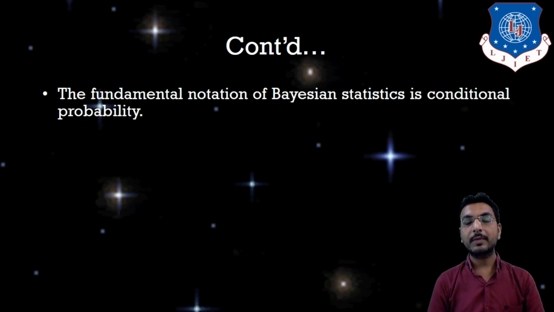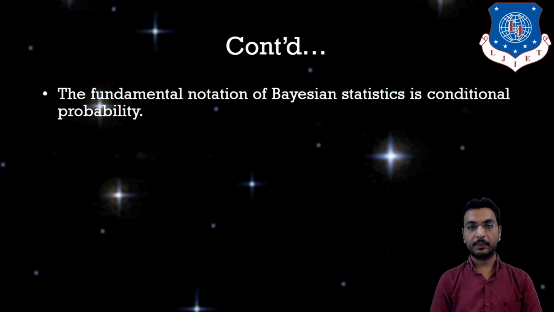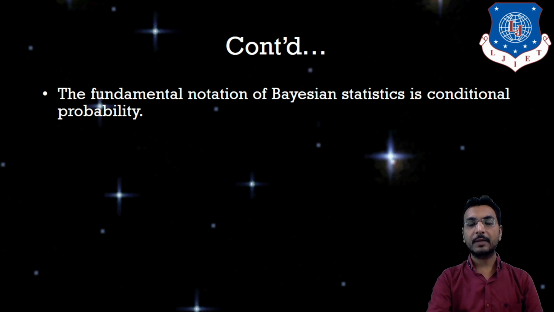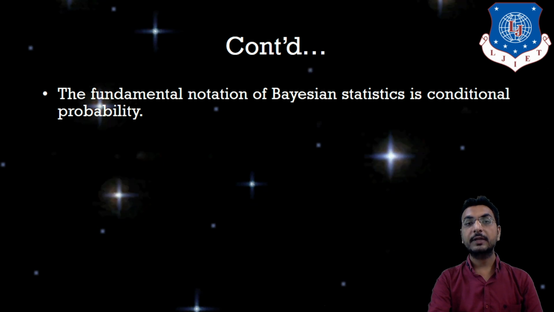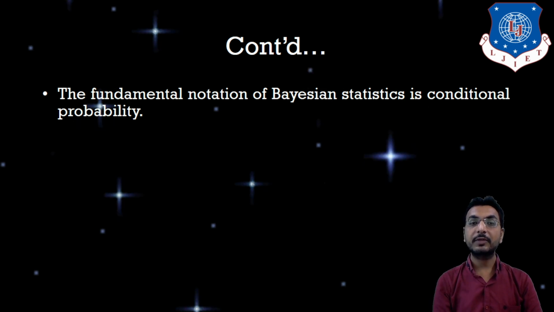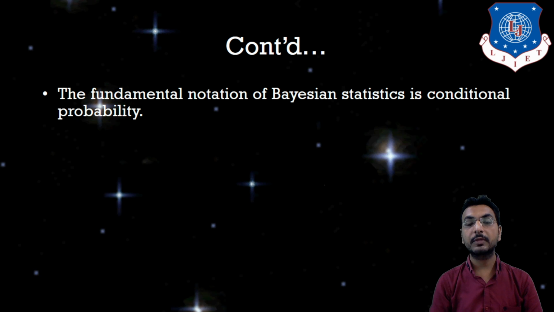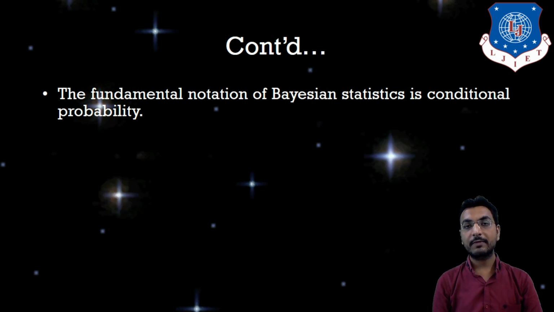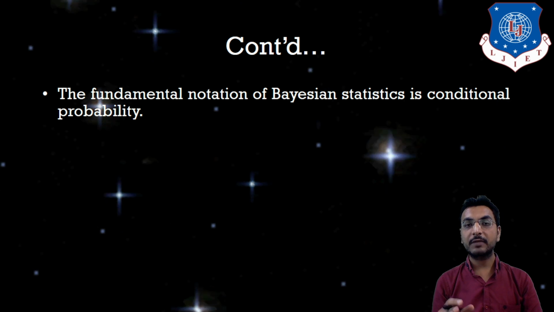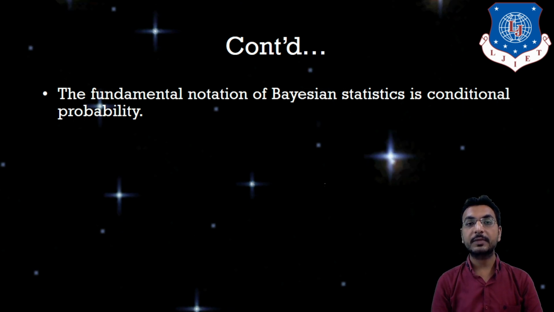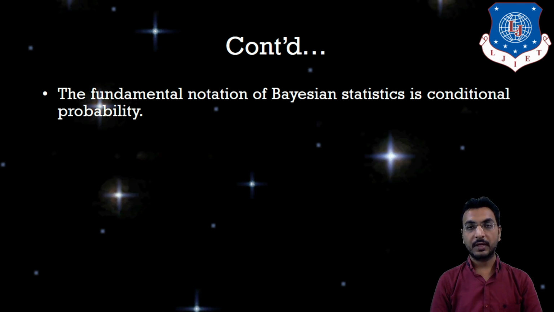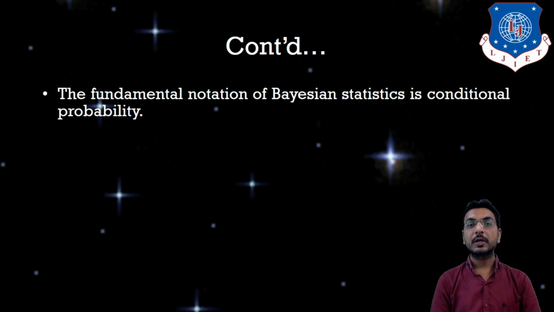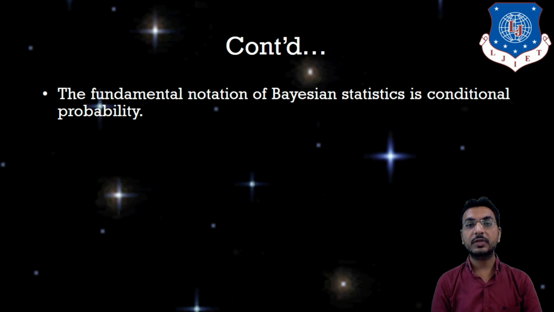Now, how can that probability be used in Bayes theorem? The fundamental notation of Bayesian statistics is conditional probability. In this conditional probability, we will have the evidence and the event, both. How we will be able to calculate that the event occurred in presence of some evidence will be decided by Bayes theorem. Bayes theorem is used to solve using the conditional probability.